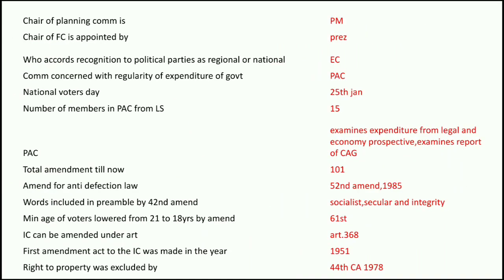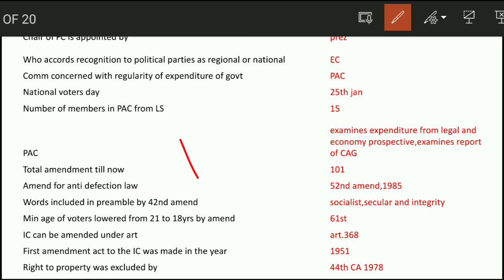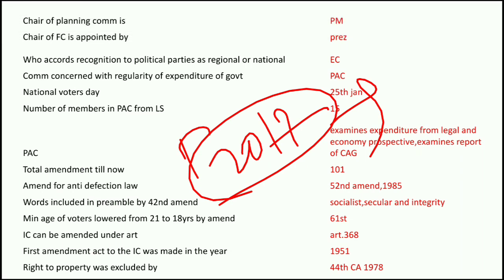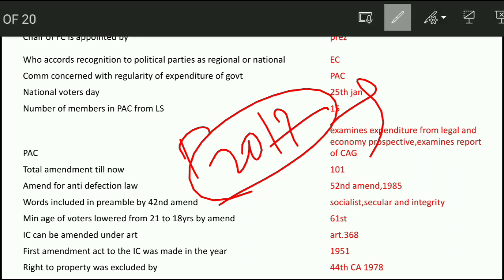Next question, who is the Chairman of Planning Commission? It is the Prime Minister. The Planning Commission is abolished now, and from 2015 Niti Aayog was created as a think tank for planning. Next question, Chairman of Finance Commission is appointed by the President. Who accords recognition to political parties as regional or national? It is the Election Commission who decides on this matter.